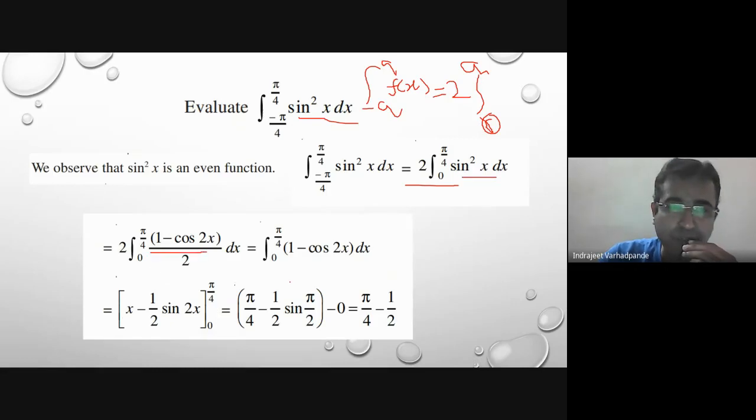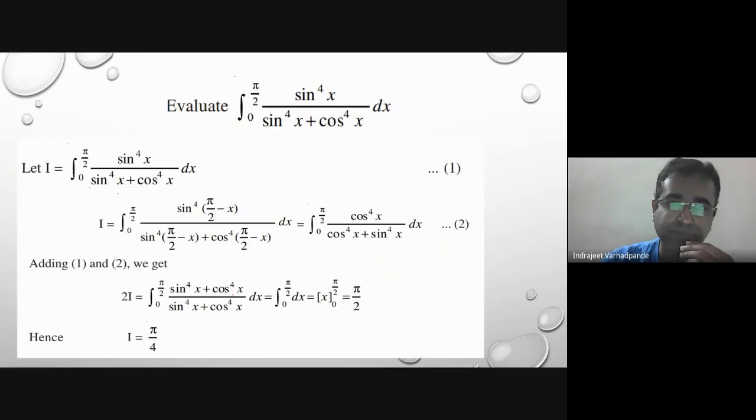Separate it individually, the 2 and 2 get cancelled. Integration of 1 dx will be x. Integration of cos 2x is available, sin 2x upon 2. Put the limits, get the value. Trigonometric angles you know very well. Your answer will be pi by 4 minus 1 by 2.